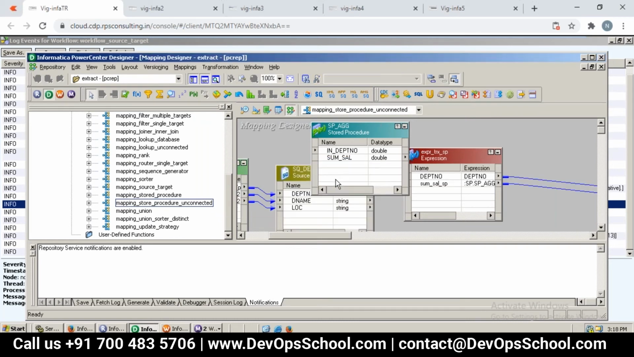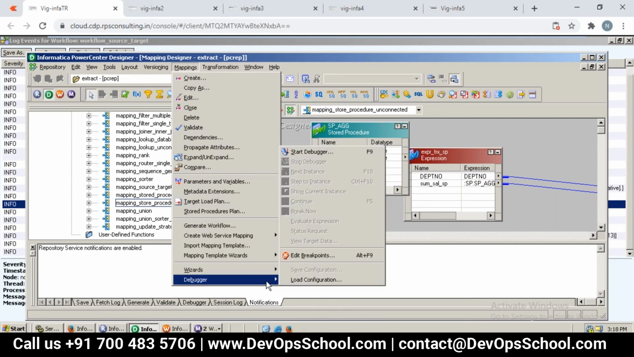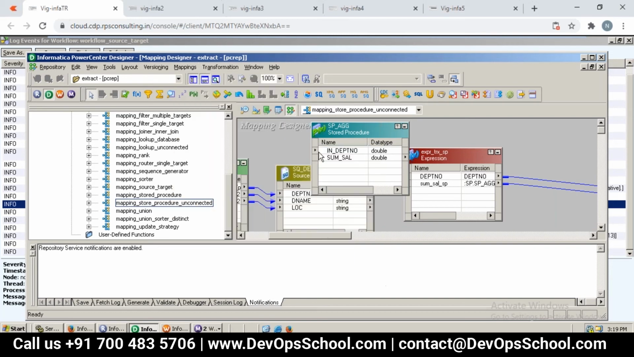Now the next question is, how do we make use of this particular debugger? It's very simple. We just have to go to the Mappings menu. I repeat, go to the Mappings menu and Debugger, and can you see here? Start Debugger. Let us say we are not setting any breakpoints, nothing. We can also run the mapping directly in debug mode. Remember.